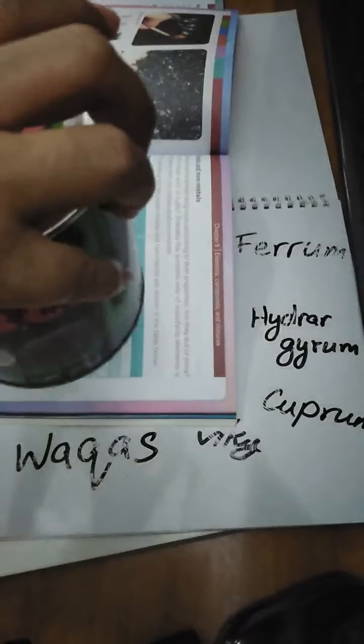Take any metal and hit it. Different sounds of different metals. See this one. This is the loudest. And then you have got this. So different sounds, isn't it? Okay, so now these are the metals.